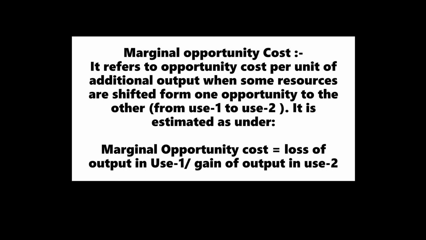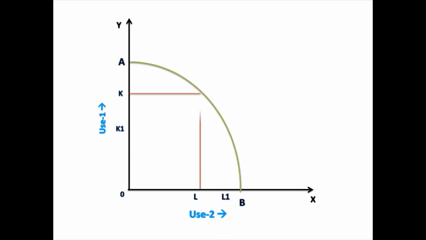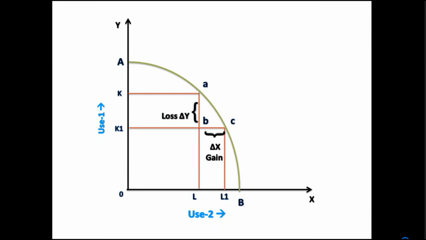Marginal opportunity cost. It refers to opportunity cost per unit of additional output when some resources are shifted from one opportunity to the other, from use 1 to use 2. It is estimated as under. Marginal opportunity cost equals loss of output in use 1 upon gain of output in use 2.